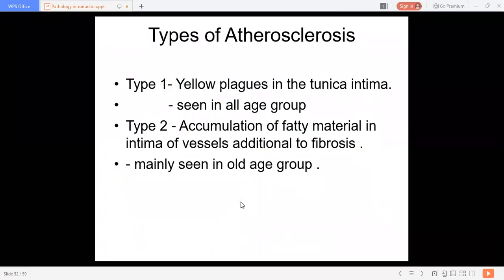Now, types of atherosclerosis. There are two types, type 1 and type 2. Type 1 is yellow plugs in the tunica intima, which we can see in all age groups. Type 2 atherosclerosis is accumulation of fatty material in the intima of vessels, additional to fibrosis.